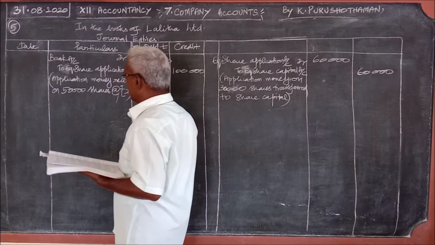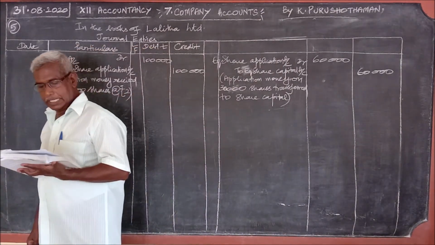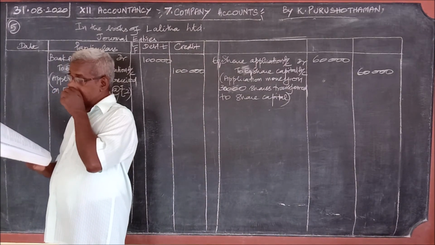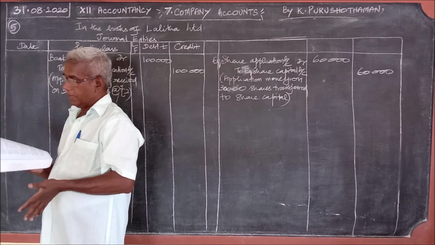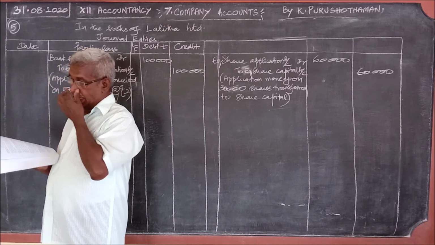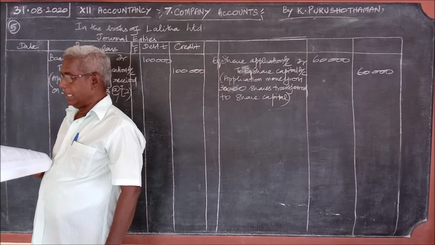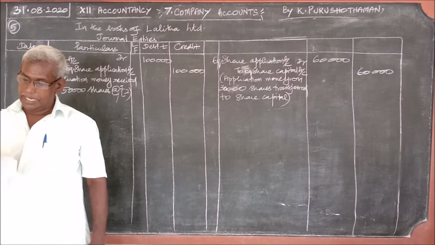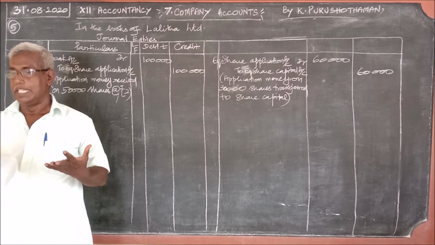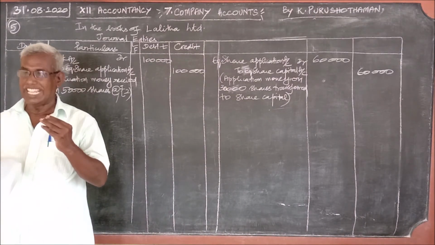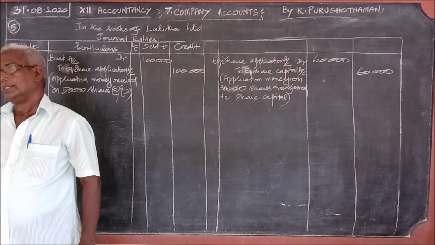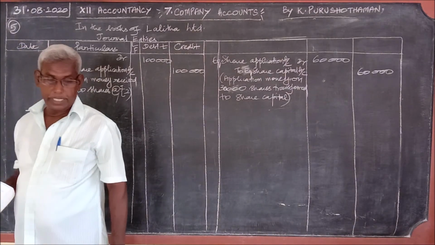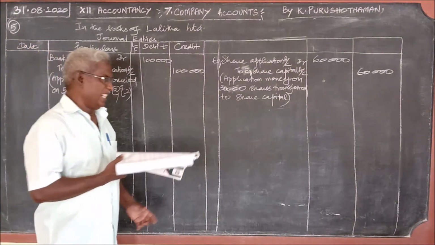What happens in the second stage? You should remember applicants for 10,000 shares were allotted fully. Then, out of the remaining 35,000 shares applied for, 20,000 shares were issued, and for the remaining 5,000 shares nil, no shares are allotted. You should understand these two ideas.